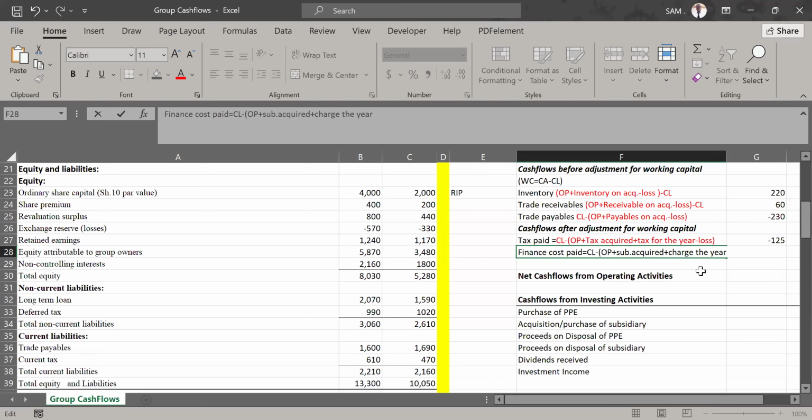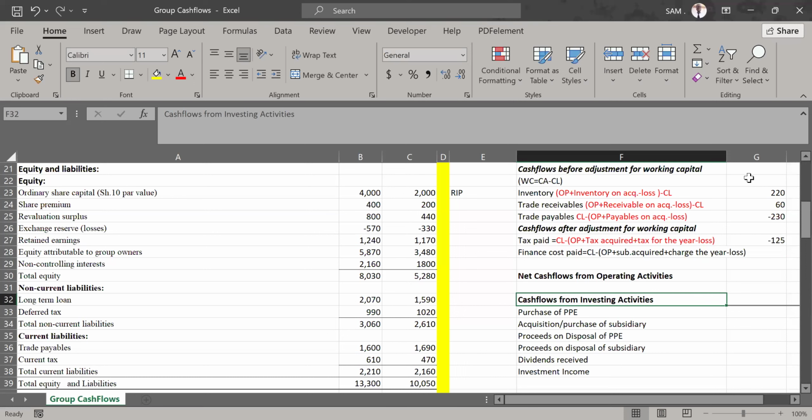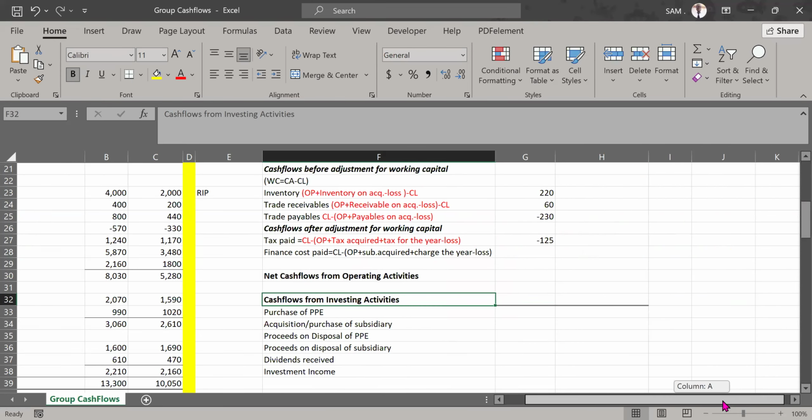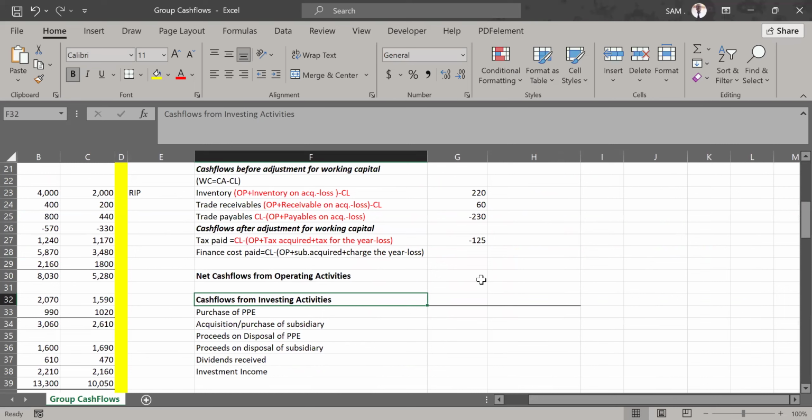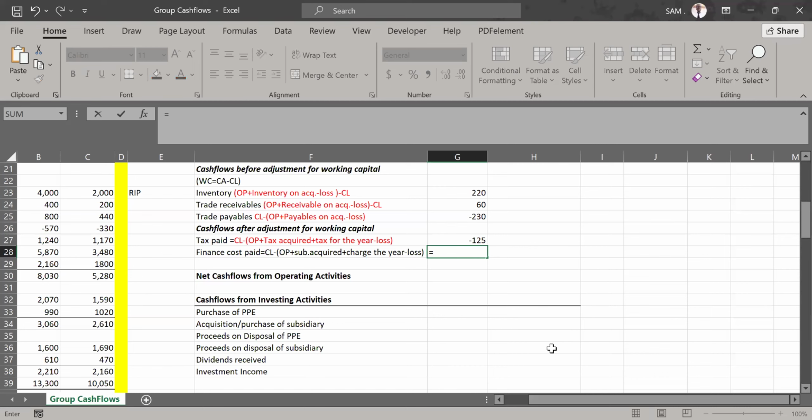Then after you've brought in the charge for the year, we also recognize and deduct the retranslation losses, any retranslation loss on that finance cost. So let's go ahead and do that again. We are starting with the closing balance because it's a liability. A liability, you compare closing and the opening plus the adjustment. So let's pick the closing balance.